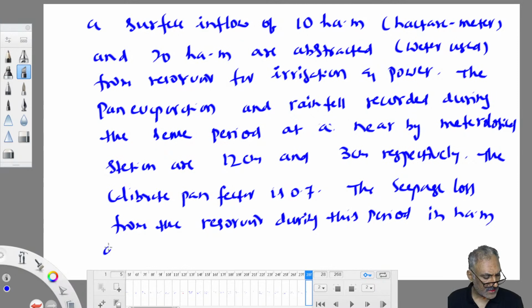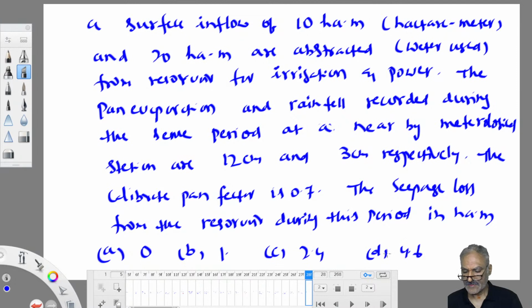So he has given the options: A 0, B 1, C 2.4, D 4.6. So one option is the correct answer. So we have to find out what is that option.